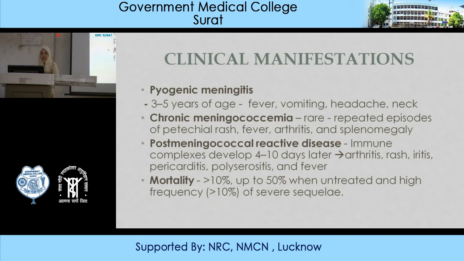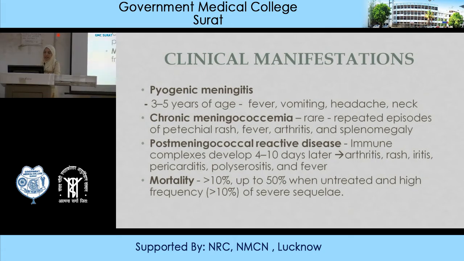Then another entity is post-meningococcal reactive disease. What happens here is immune complexes are developed, and after 4 to 10 days of disease, they stay on and can affect the joints, causing arthritis, rash, iritis, pericarditis, polyserositis, and fever.